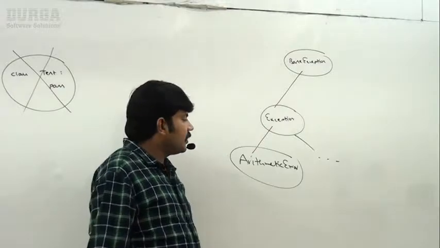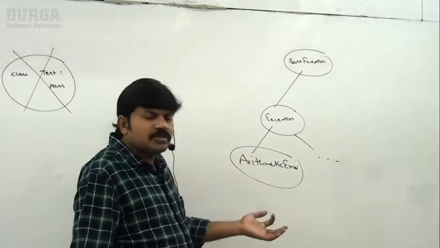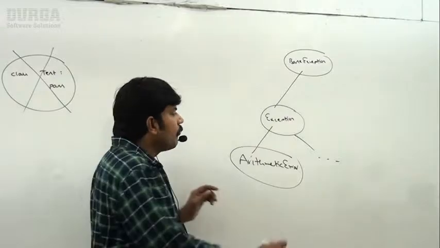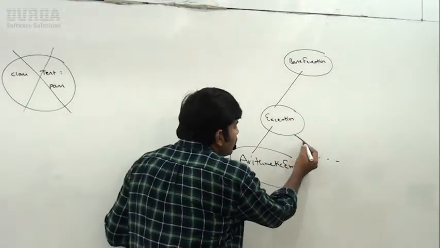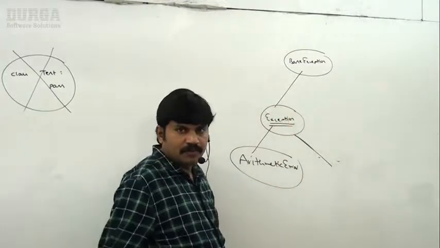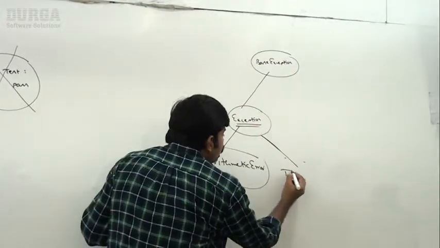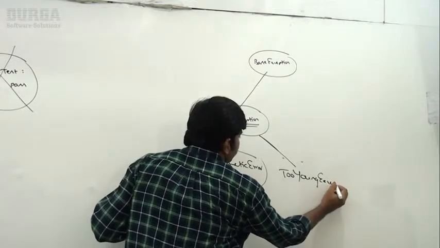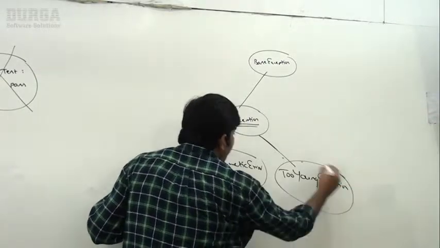Most of the time, if you want to define your own exception, it is better to make your exception class a child class of Exception. It is a common programming practice. Here you have to write TooYoungException, or TooOldException.